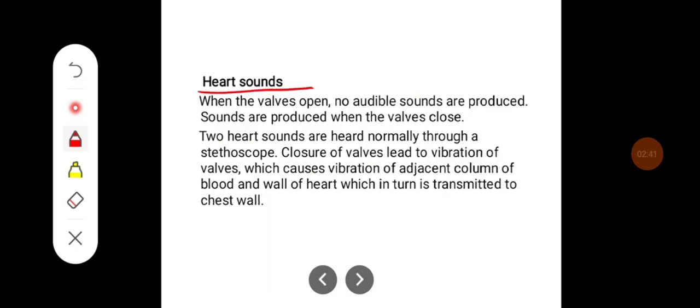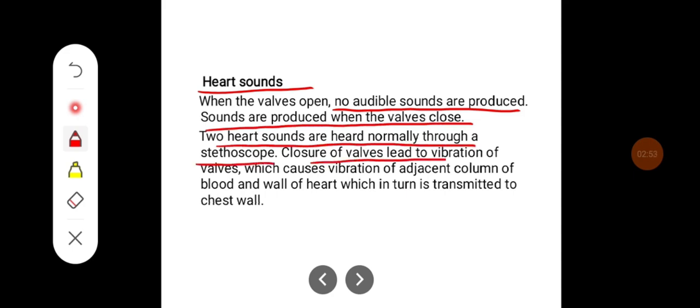Heart sounds. When valves open, no audible sounds are produced. Sounds are produced when the valves close. Two heart sounds are heard normally through a stethoscope. Closure of valves leads to vibration of valves, which causes vibration of the adjacent column of blood and the wall of the heart, which in turn is transmitted to the chest wall.